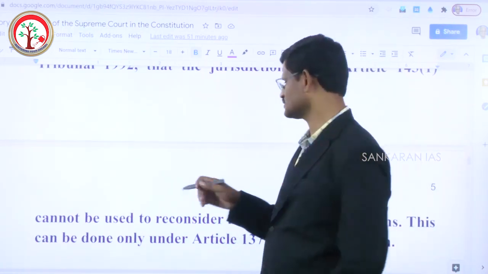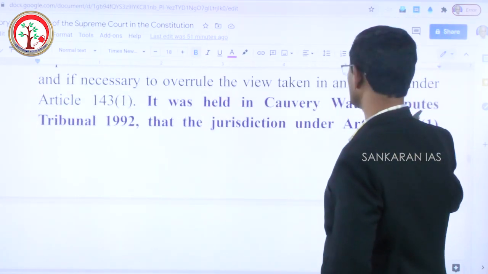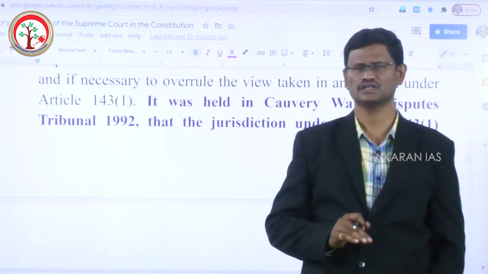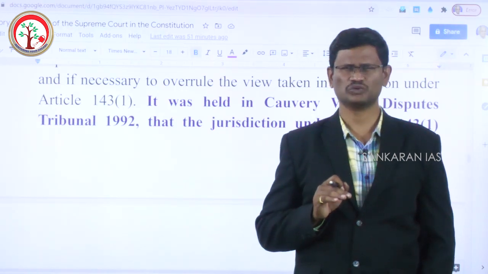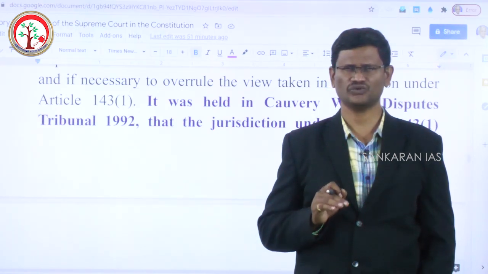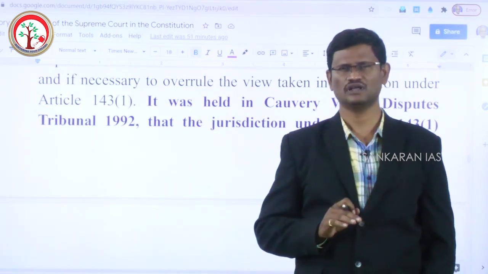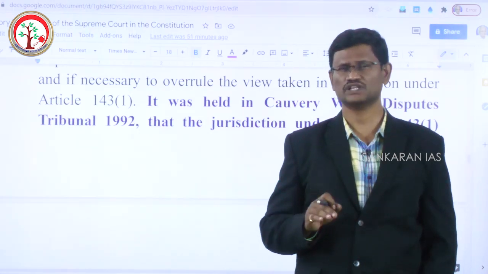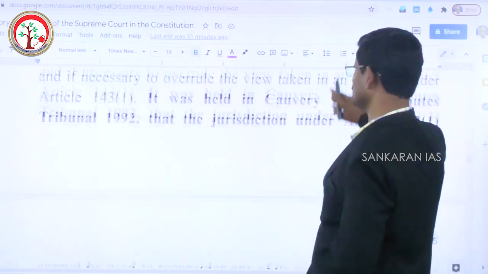In this case, that is in the Kaveri Water Disputes Tribunal 1992 presidential reference case, the Supreme Court clearly said any judgment given by the Supreme Court can be reviewed, can be reconsidered only under Article 137. Article 143 cannot be used for reviewing the judgments given by the Supreme Court. That's one important observation made by the Supreme Court.